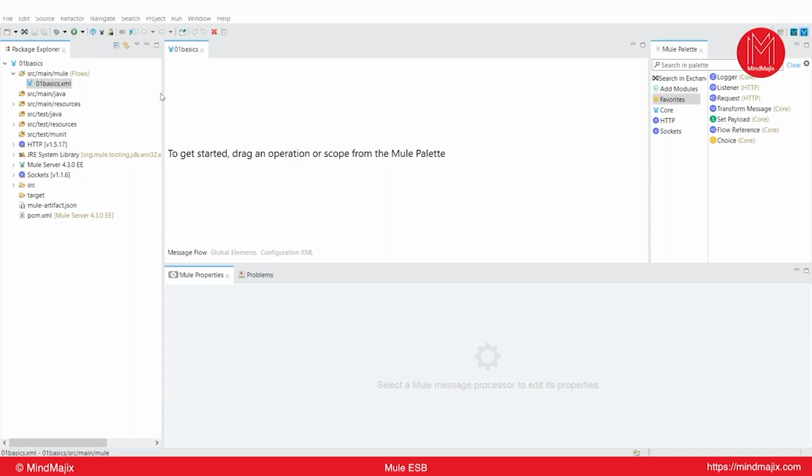Now we have created this project, right? From where did I get all this folder structure? I just created 01 basics, but how did I get this structure? By default, all projects in Mule 4 are Maven projects. No need to specifically install Maven; it is built into your studio. Whenever you create any project, by default, Mule 4 projects are Maven projects. This is the structure of a Maven project. I'm going to explain each and every step here and what modules we are going to get. And I will talk about this package explorer later.